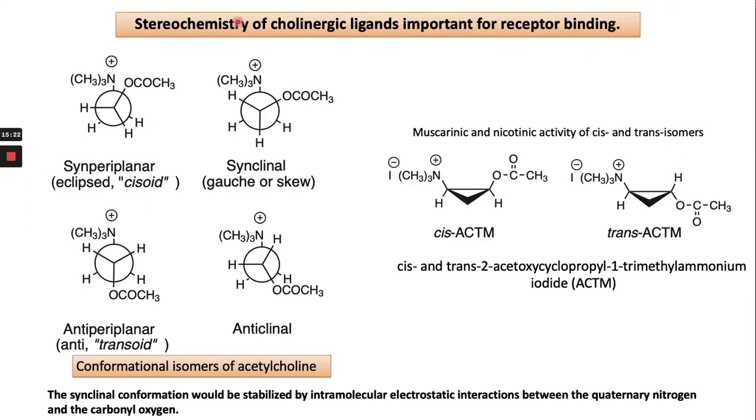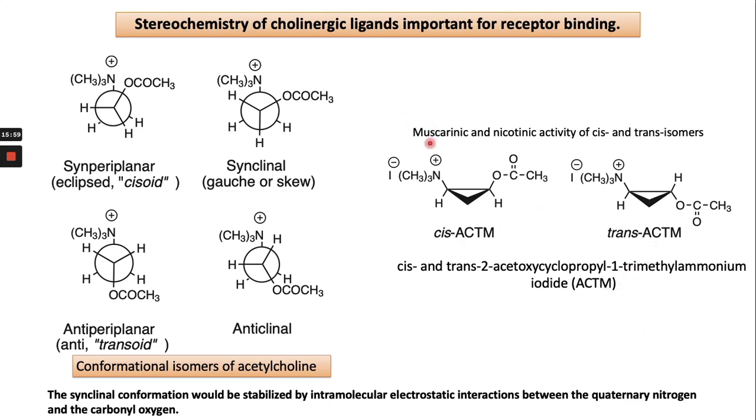This one is the stereochemistry of cholinergic ligands. So these are the different conformations of acetylcholine. Out of these, only this conformation, which is synclinal, would be stabilized by the interaction between this quaternary nitrogen and this carbonyl oxygen. So this conformation is the most stable conformation in the case of acetylcholine.